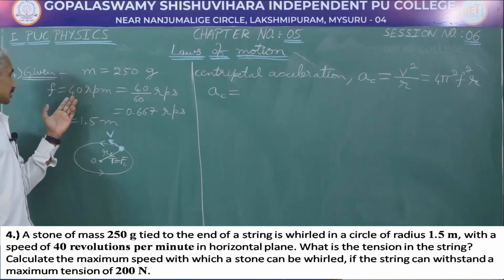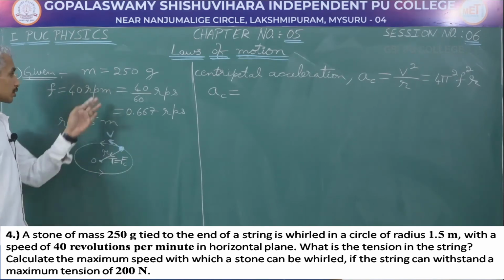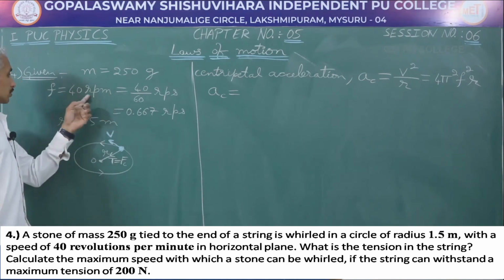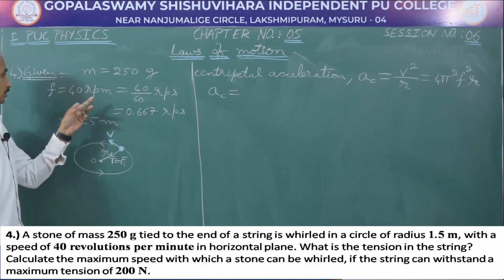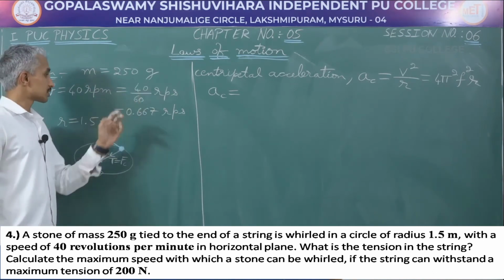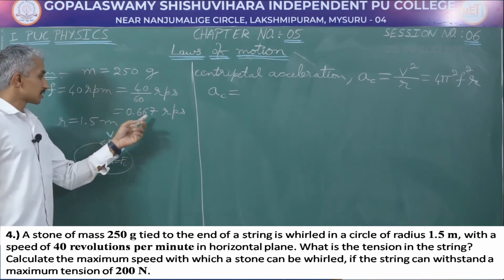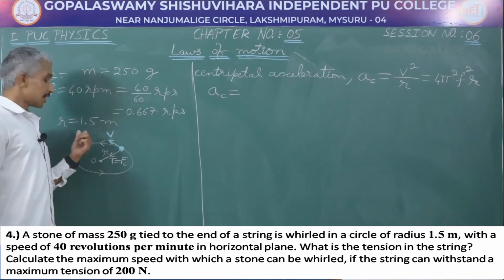The frequency of revolution is given as 40 revolutions per minute. SI unit is second and not minute. So, convert this revolutions per minute into revolutions per second. How? Divide 40 by 60. As every minute is equal to 60 seconds, divide this by 60, we will get it as 0.667 RPS, which is revolutions per second. We have the radius.